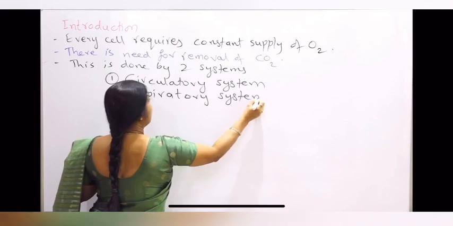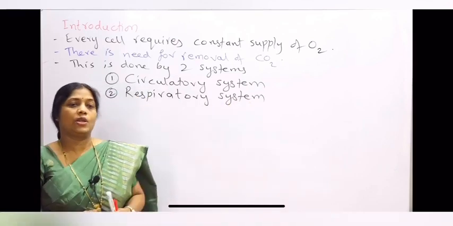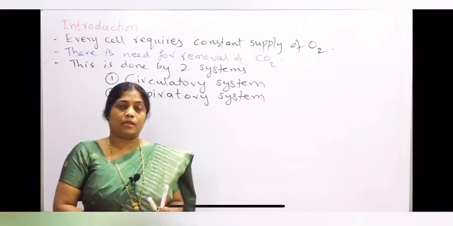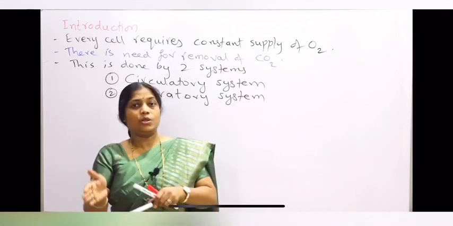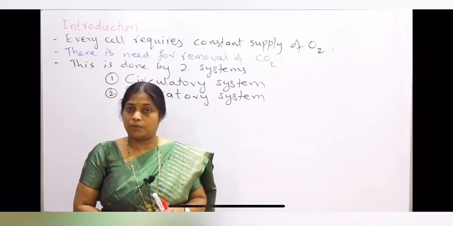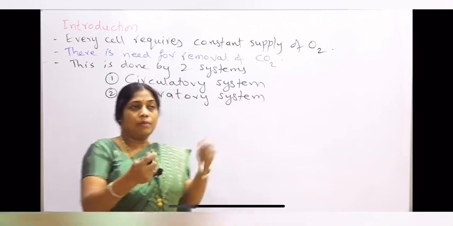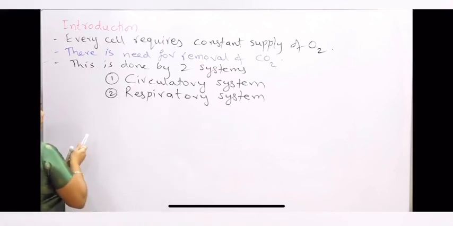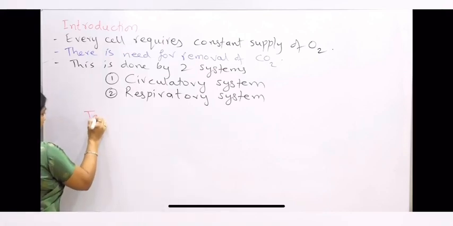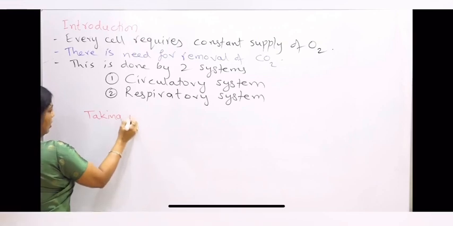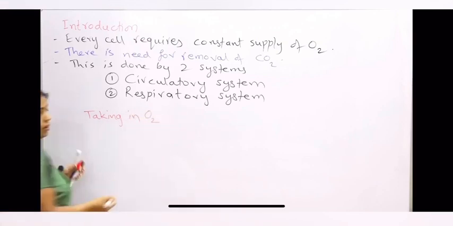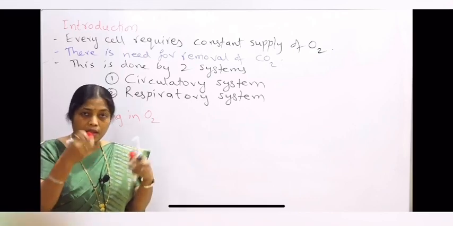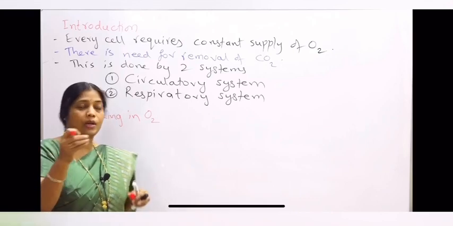Now the chapter is Breathing and Exchange of Gases. What exactly is this breathing and exchange of gases? Actually, breathing and exchange of gases together means respiration. Breathing is a very simple process in which we take in oxygen, that is what is called inspiration, inhalation or inspiration.